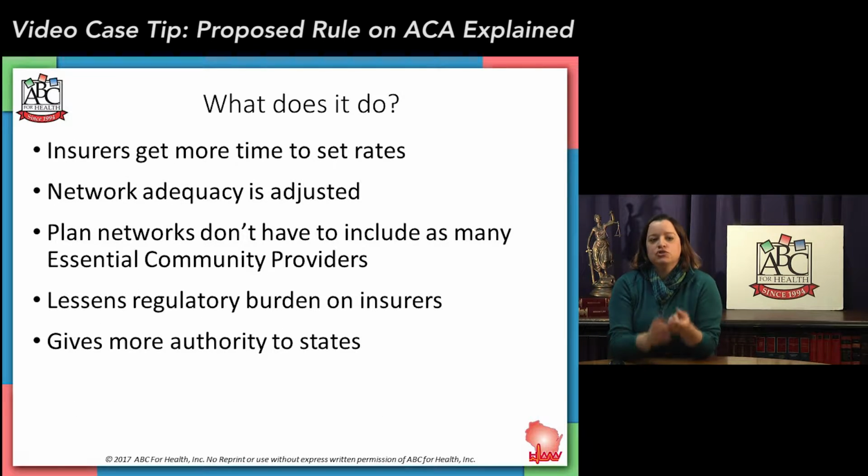A couple more changes. Insurance companies get more time to set their rates. Network adequacy is adjusted. Plans don't have to include as many essential community providers as they have to right now, and that's things like community health centers and Indian health service providers. They lessen the regulatory burden on insurers, and they give more authority to the states.